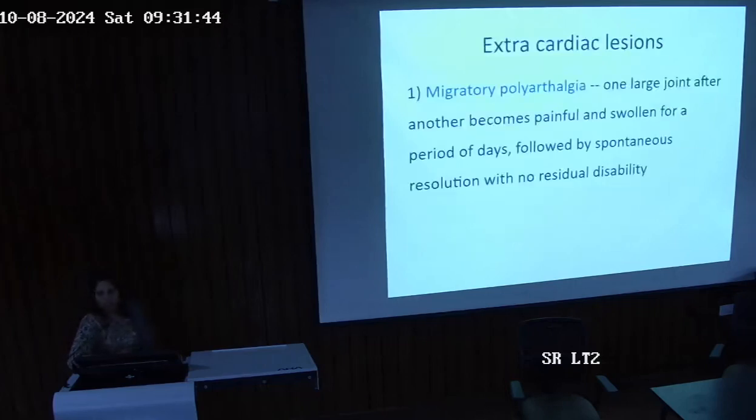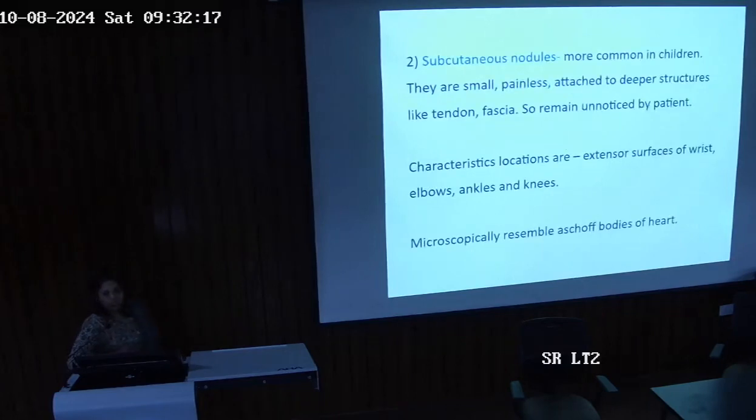Now, what are the extracardiac lesions that you should know of? The first one is migratory polyarthralgia. One large joint after another becomes painful and swollen for a period of days, followed by spontaneous resolution with no residual disability. What does this mean? Different joints are involved one after another, and then they regress, and then they do not leave any deformity as well.